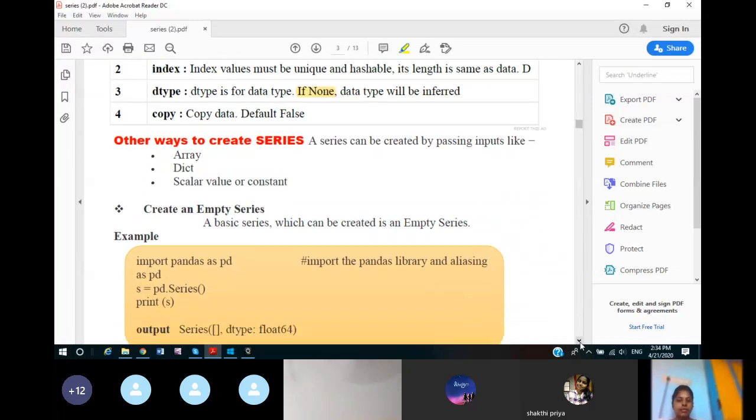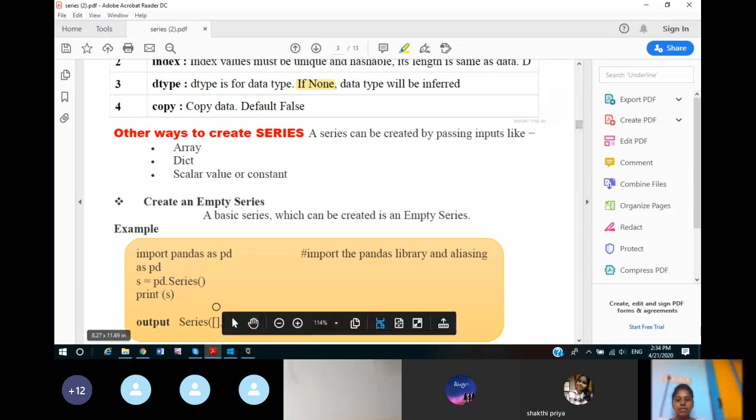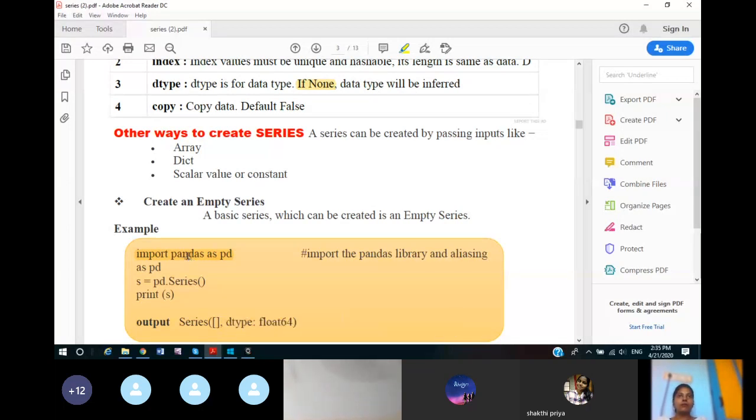Now how to create a series, I will explain a little quickly. How to create an empty series? Use this: import pandas as pd. That means we are referring to pandas as pd from now onwards. We will use pd instead of pandas. It doesn't mean you cannot use pandas dot, like you cannot call functions like pandas dot Series. You can call that way also. You can use pd also.